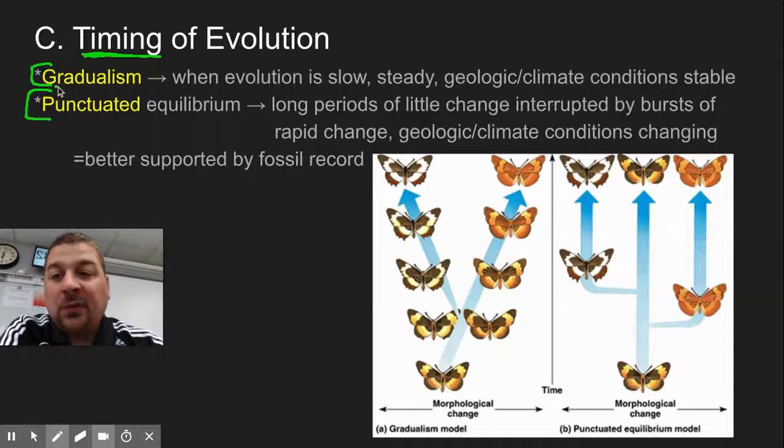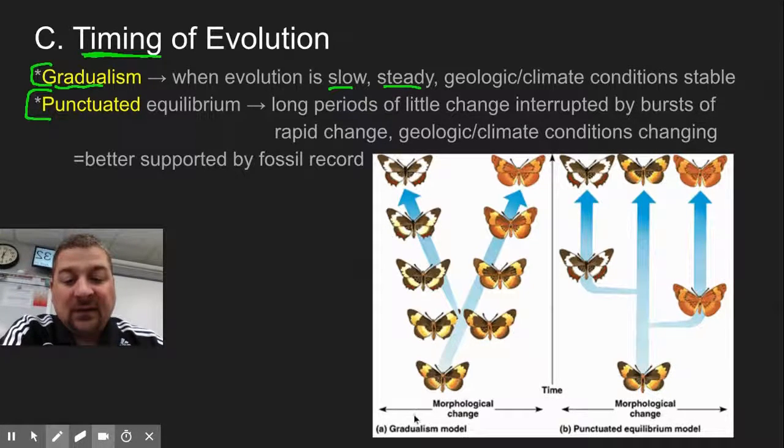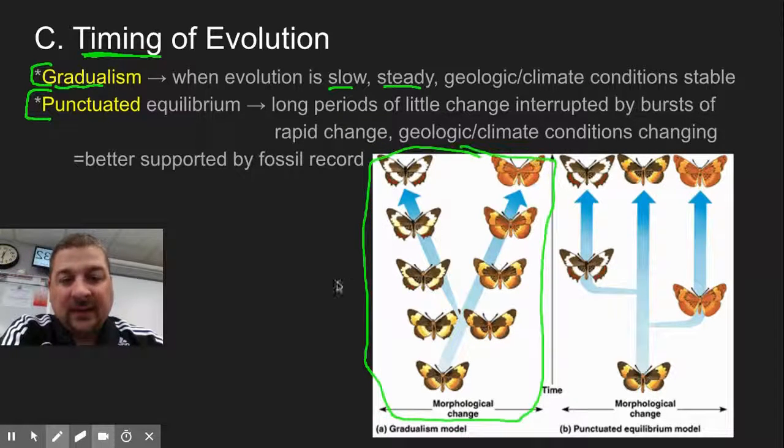Gradualism, just like the root word sounds, gradual, says that evolution is slow and steady. If you look down here, this would be the gradualist model. This is sort of what Darwin proposed, that there are slow, steady changes over time from a common ancestor to the different things that we see today.